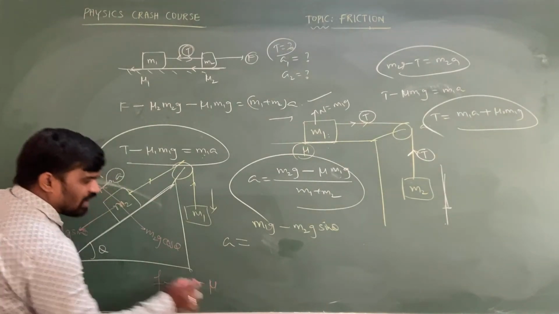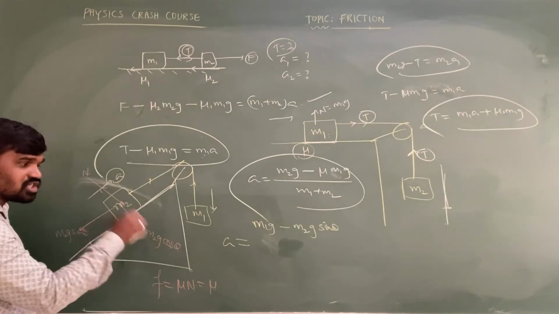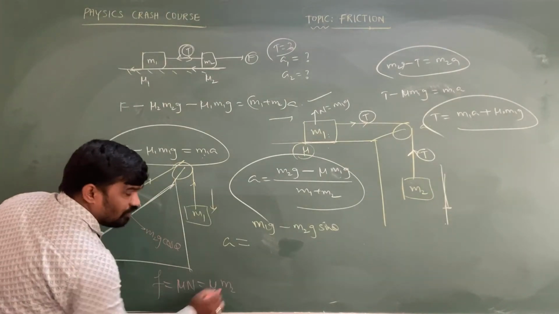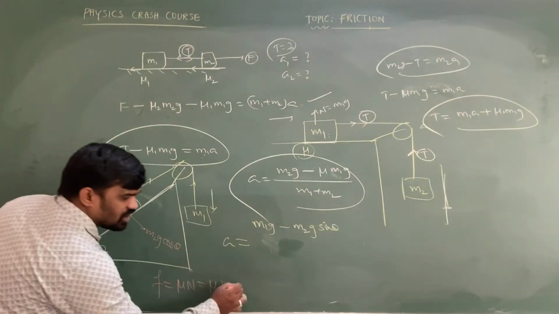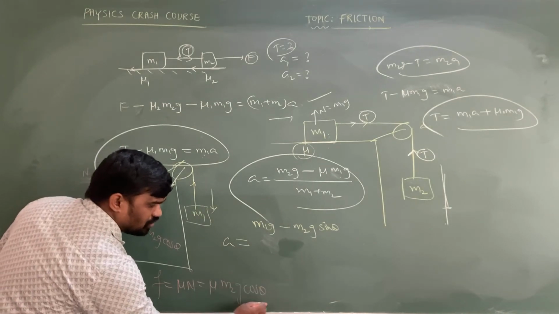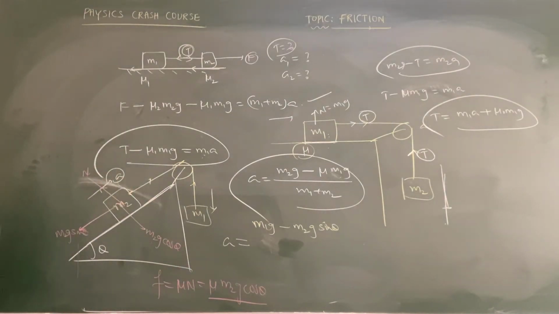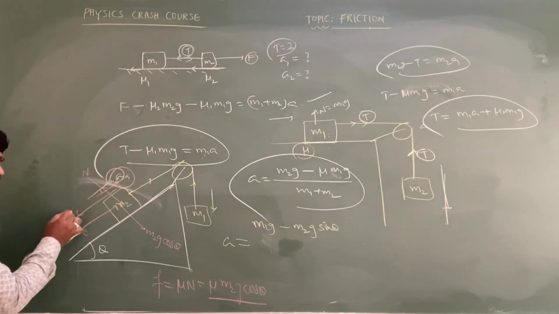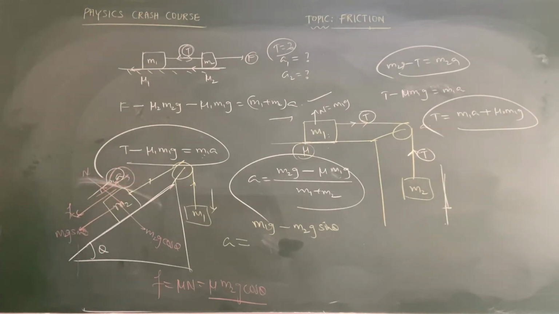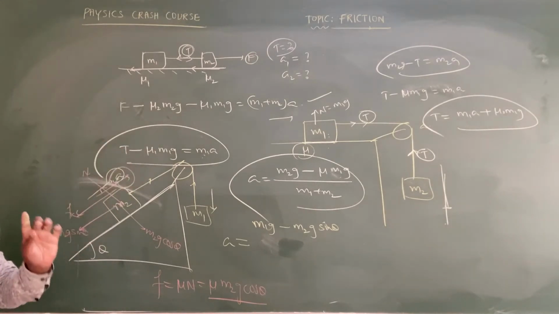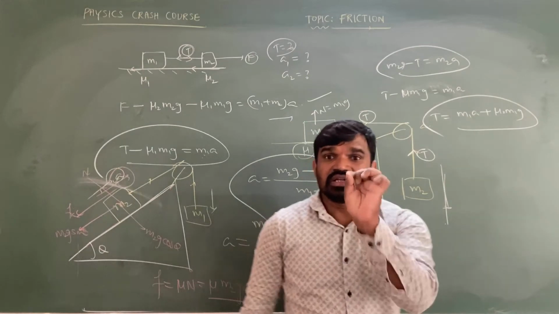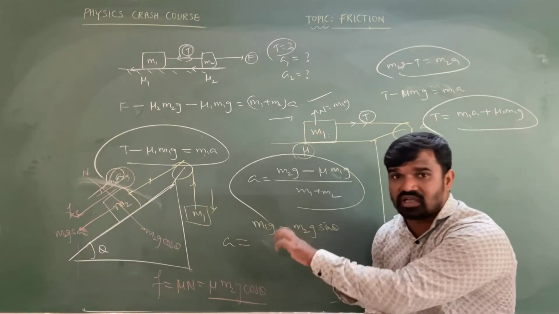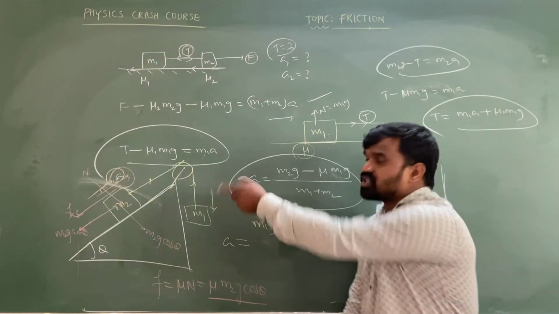Mu into the normal force acting in the case of the inclined plane is equal to the component of the weight, that is mg cos theta, or m2g cos theta in this case. So this friction, as it is going in the upward direction, will act in the opposite direction. Suppose this block is going downward, then friction will act in the upward direction. So remember, my dear intelligent, if the direction of acceleration is changing, the direction of friction is also going to be changed.